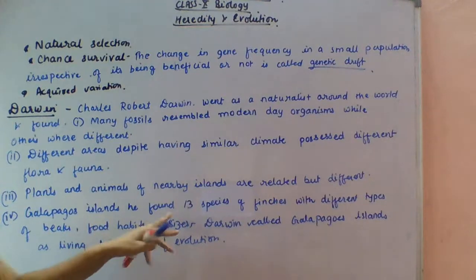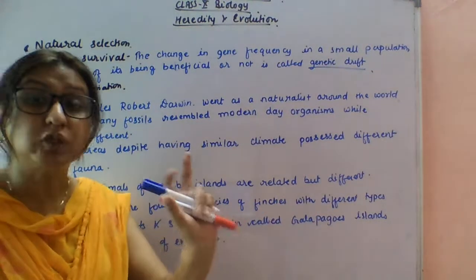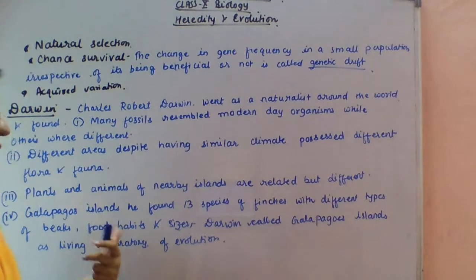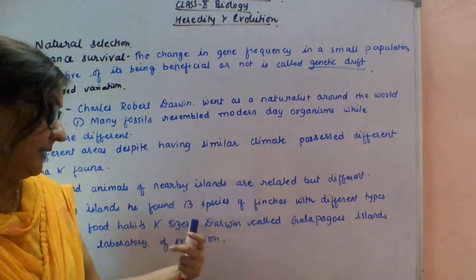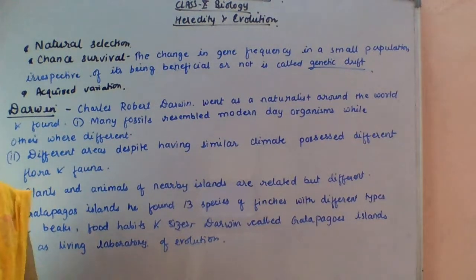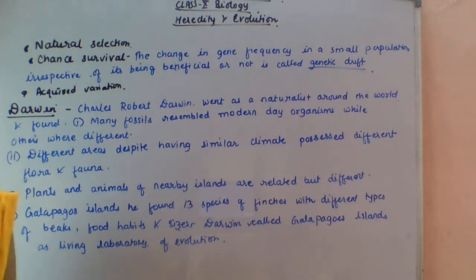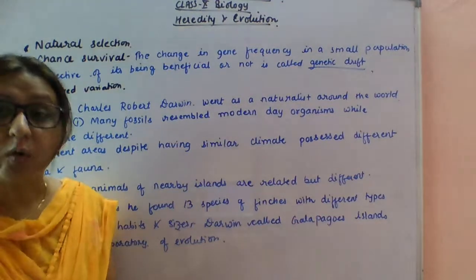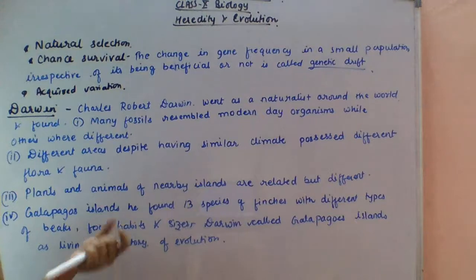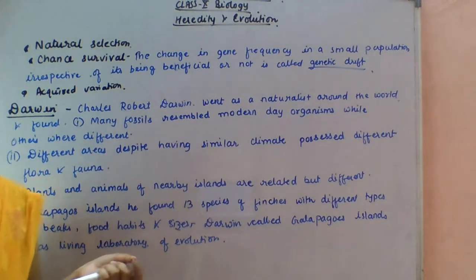In the Galapagos Islands, he found 13 species of finches. Finches are birds with different types of beaks, food habits, and sizes. Darwin called the Galapagos Islands the living laboratory of evolution. After coming back, Darwin never went out of his country. He studied his collection and performed several experiments on plants and animals.